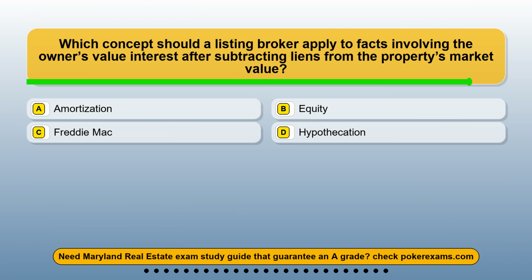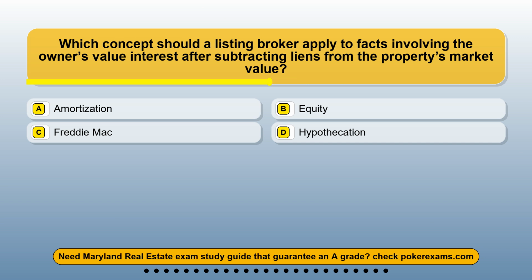Question 25. Which concept should a listing broker apply to facts involving the owner's value interest after subtracting liens from the property's market value? Option A, amortization. Option B, equity. Option C, Freddie Mac. Option D, hypothecation.